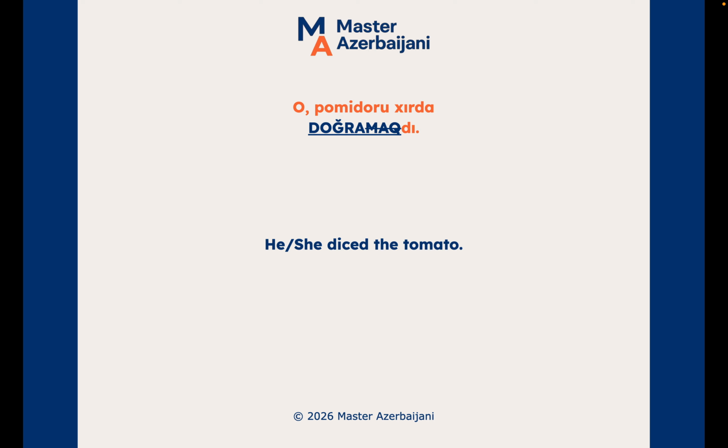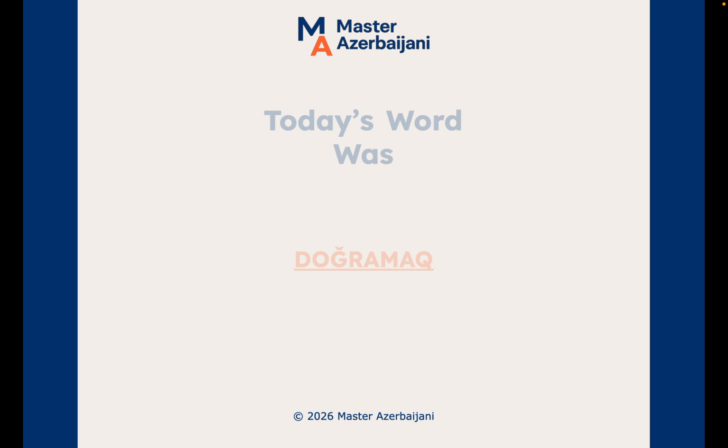Tomato, we already know, we learned it because it was one of the words of the day. That's it, pomidor. He or she, oh, we know this. Xırda doğradı. See, in the Azerbaijani sentence, the literal translation is you cut it small. But we don't need to say it because you have a single word in English, dice the tomato. Now, this was my way of using the word doğramaq.